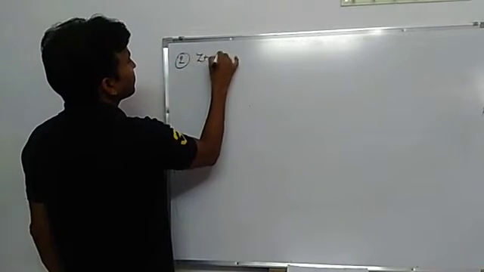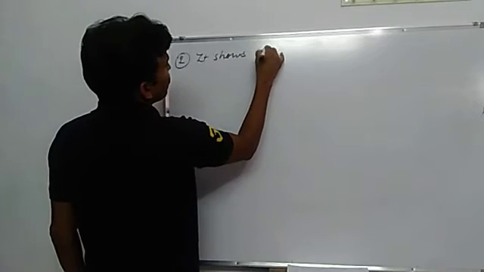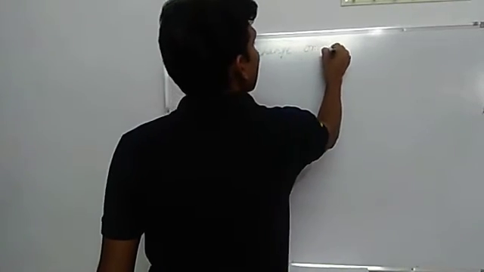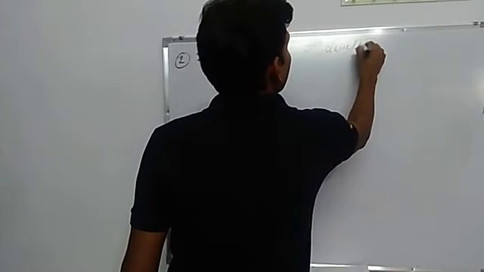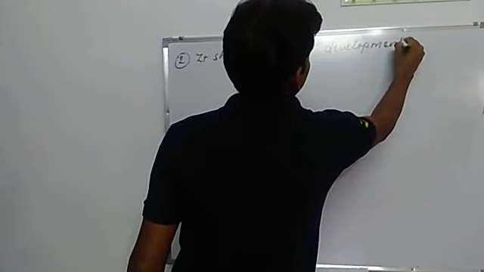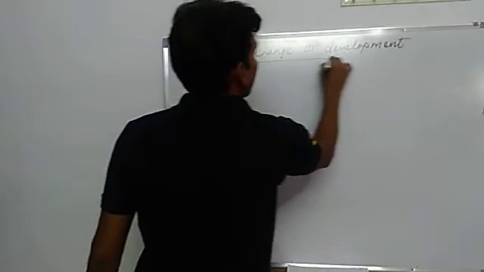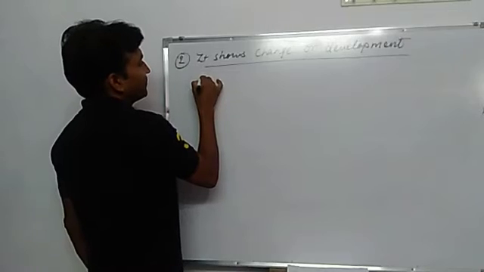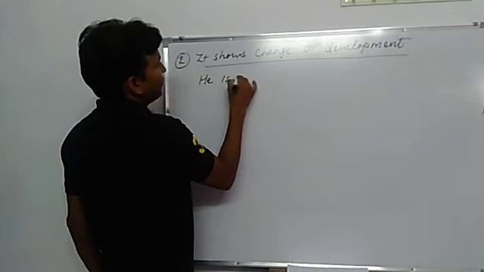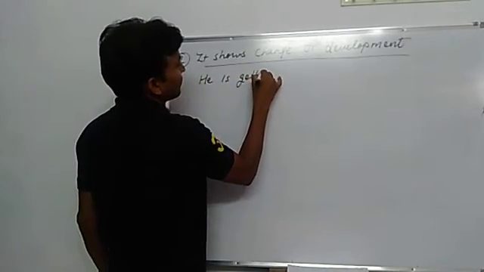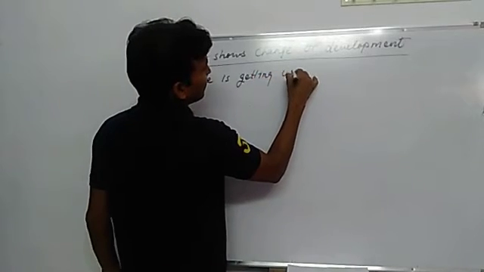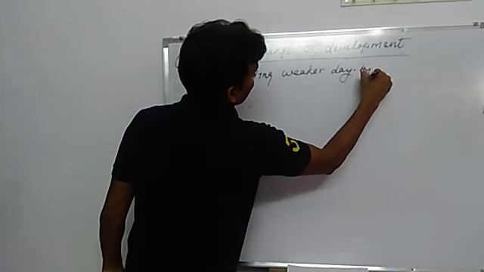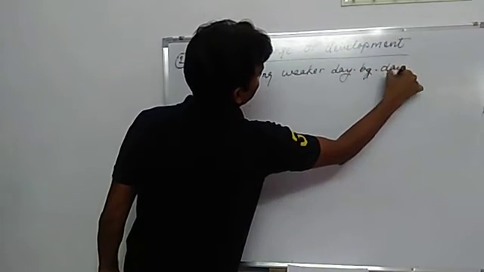Now the next use is that it shows change or development. For example: he is getting weaker day by day.